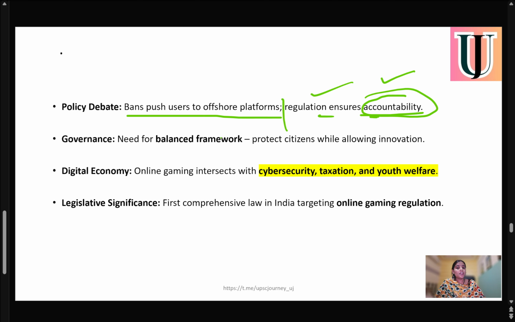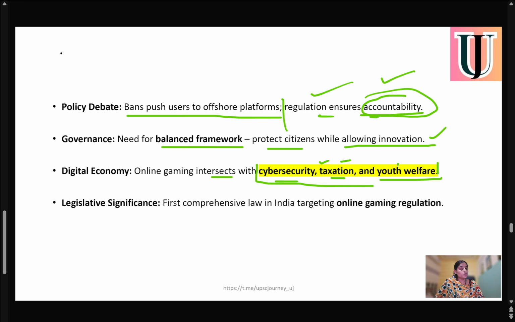Governance needs a balanced framework, which means we need to protect citizens while allowing innovation. We cannot completely cut ourselves off from innovation, so there needs to be a proper balance. In the digital economy, online gaming interacts with cyber security, taxation, and youth welfare. So this is not only about online betting or fraud, but also about cyber security, taxation, and youth welfare.